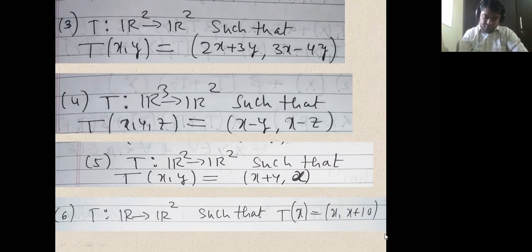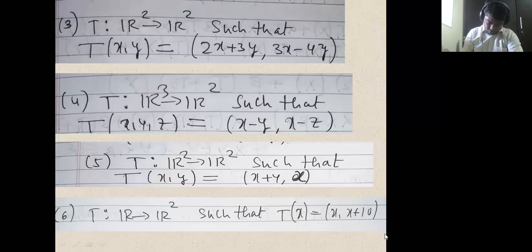What we will do is we'll take alpha alpha together and beta beta together. So we'll change the positions of scalars.